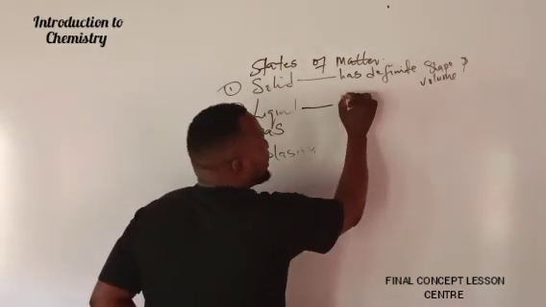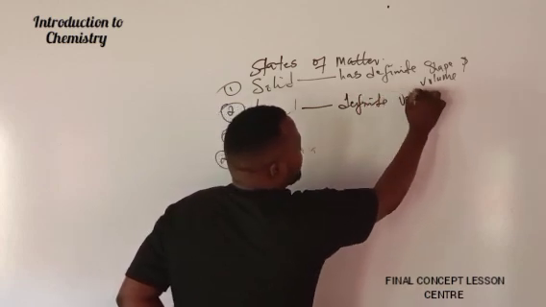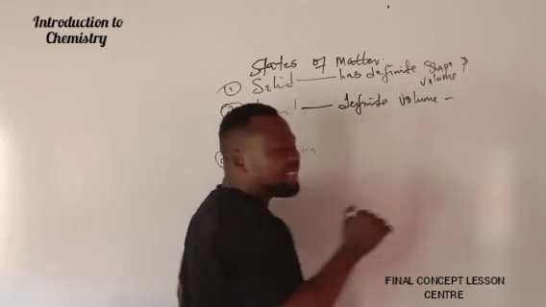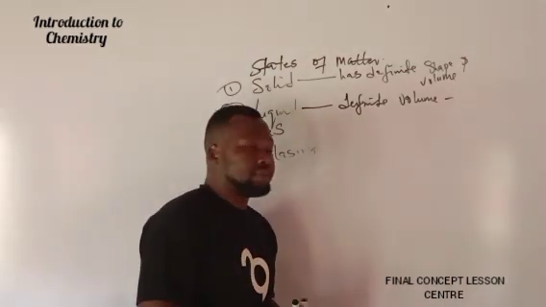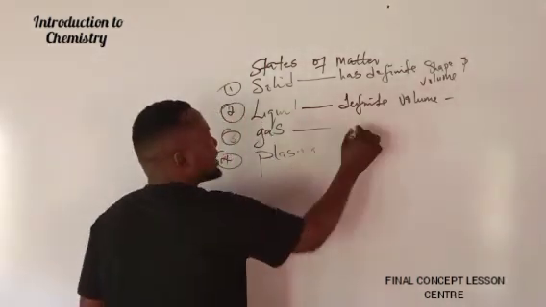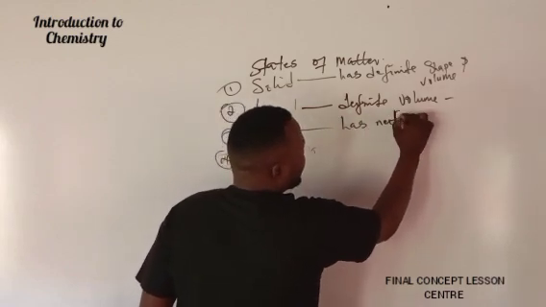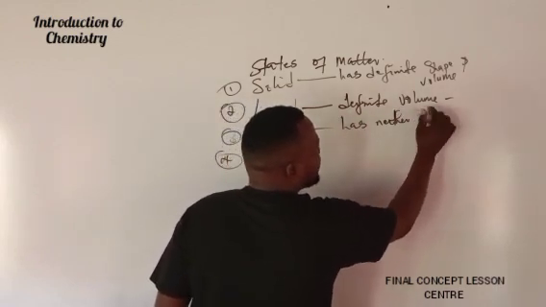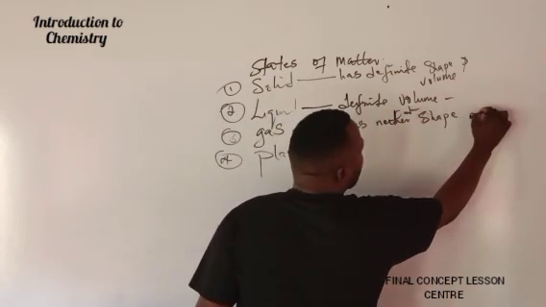Now we talk about the liquid form. Liquid has only definite volume but indefinite shape. Why is it indefinite? Because it takes the shape of the container. Now, gas has neither definite shape nor volume.